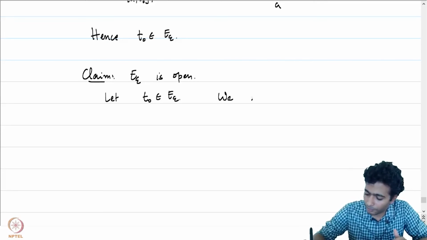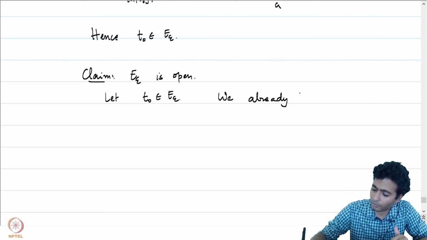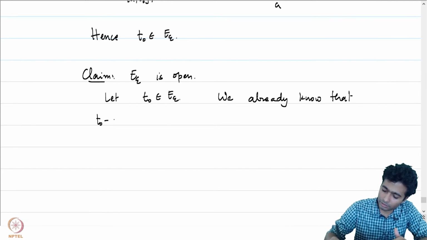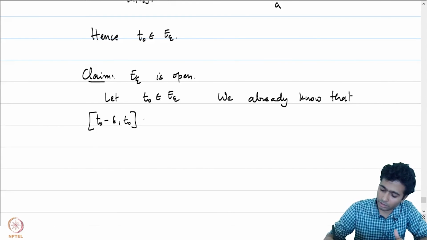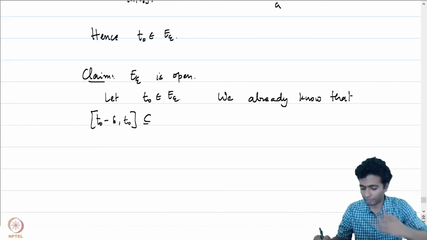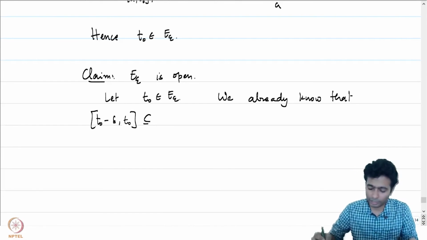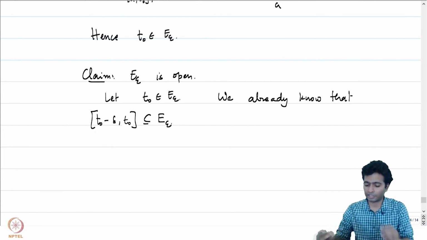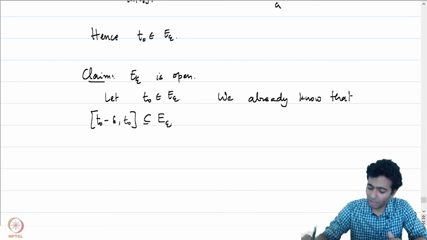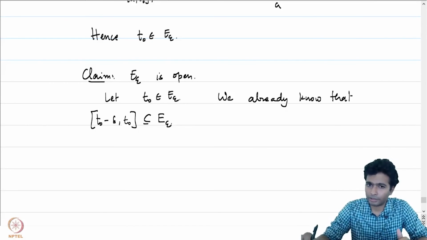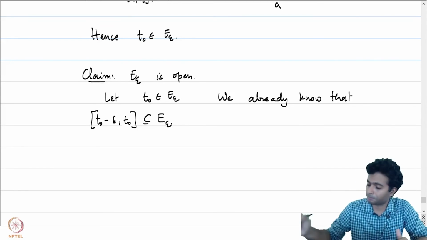We already know that t naught minus delta to t naught, where delta is small enough, is contained in E epsilon. Delta is small enough so that this interval is contained in the interval a, t naught. We would like to show that there is a delta such that t naught to t naught plus delta is also contained in E epsilon. That is the goal.